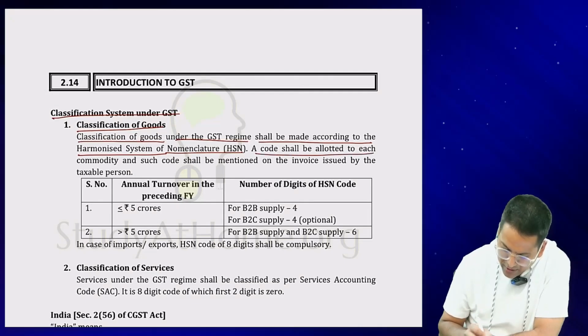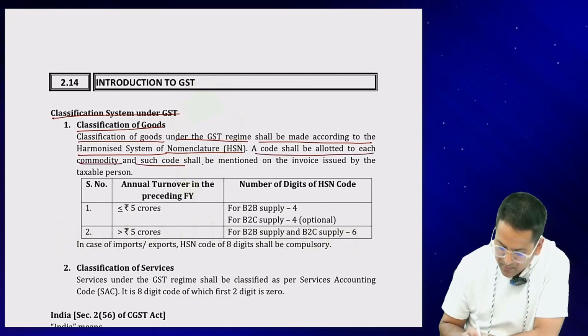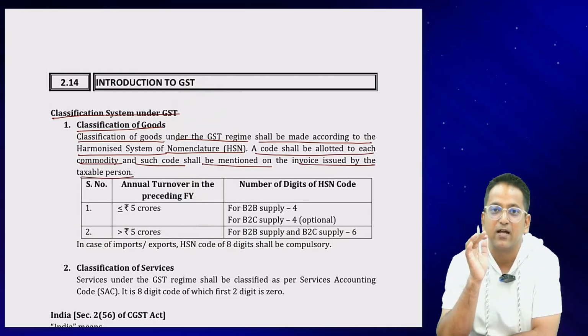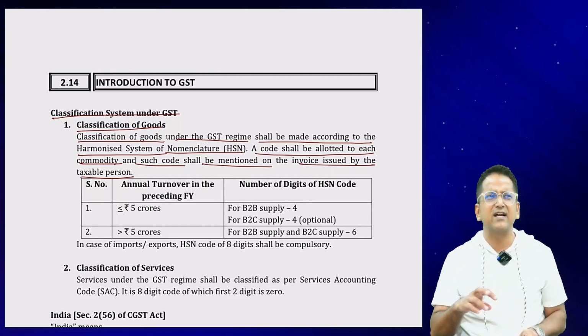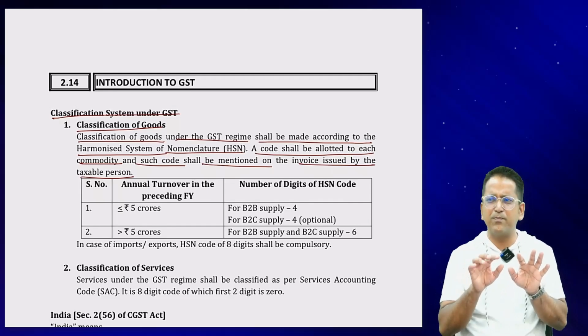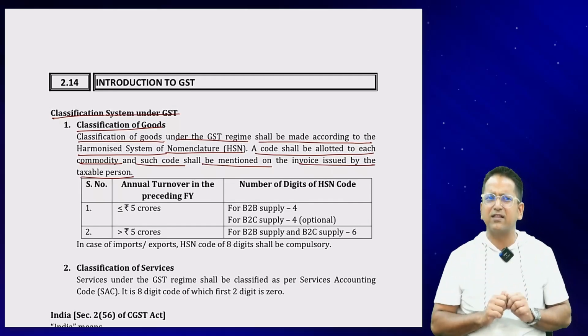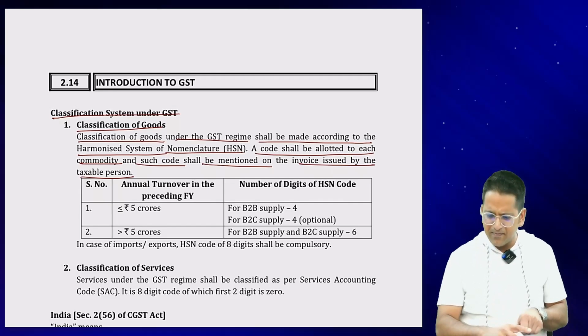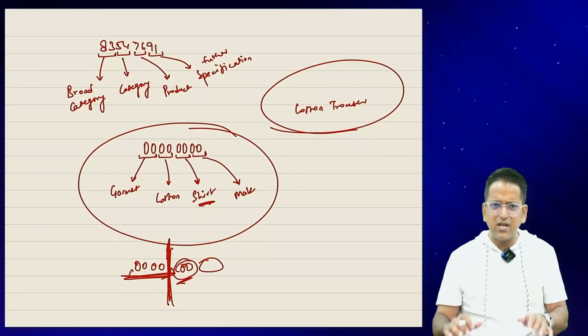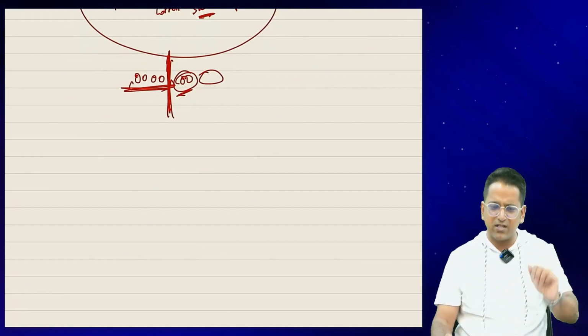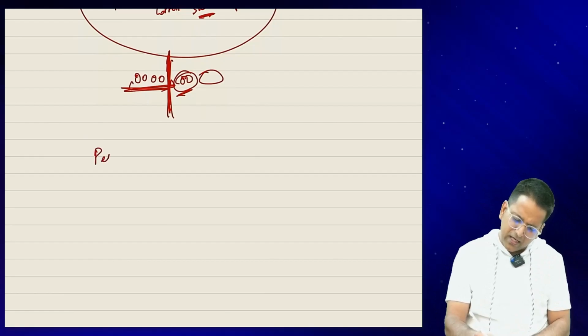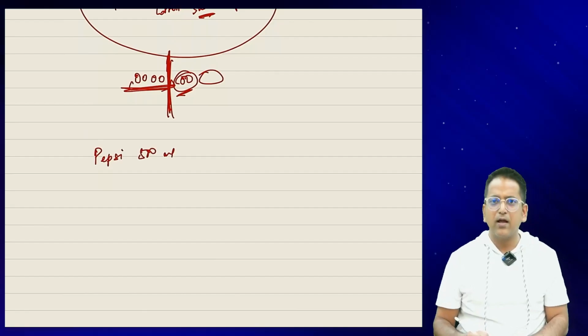A code shall be allotted to each commodity, and such code shall be mentioned on the invoice issued by the taxable person. Now what does GST say? It says that whenever we buy goods and get a bill from any shop, what does it write on the bill? It just writes the goods name. Now please listen carefully. Let's say you buy a bottle of Pepsi from some mart. So it will just write Pepsi, isn't it? Pepsi 500 ml. It will write like this.